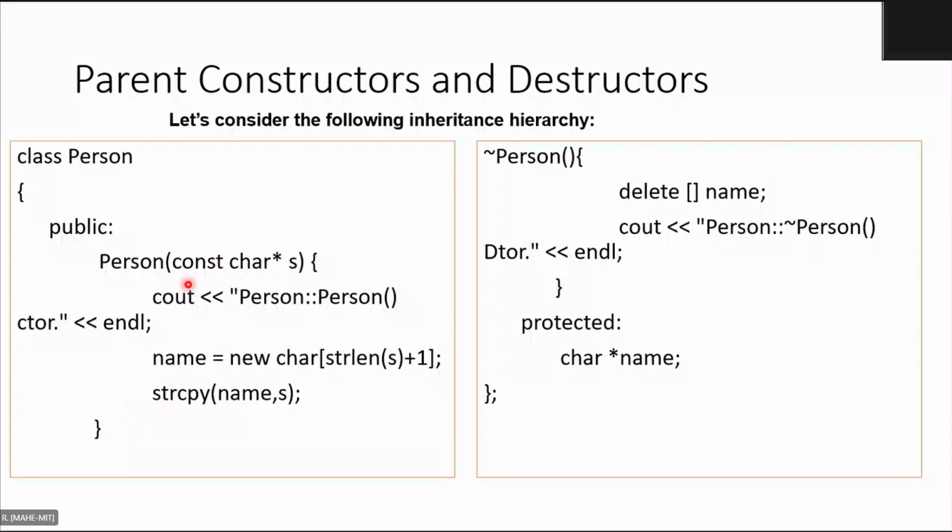So this is the constructor of the person. Then the destructor: because you dynamically allocated memory using new, in the destructor you have to use delete. So that is what is done here. Quite simple, constructor here and destructor here for the person class. And the class has one char star name.